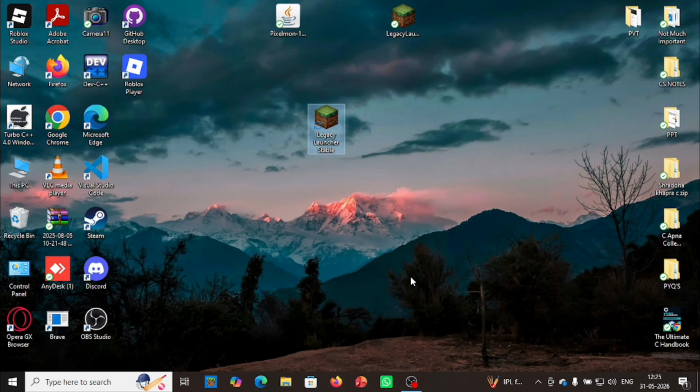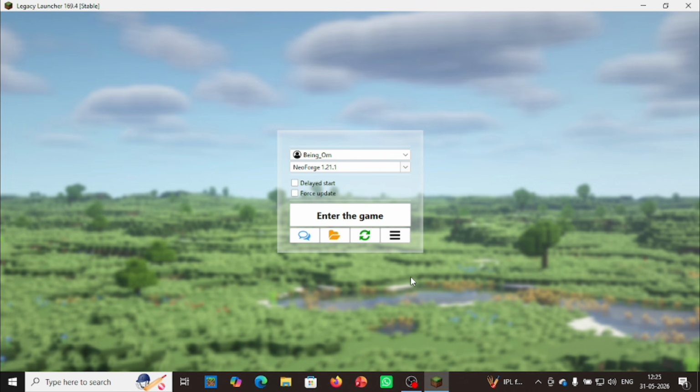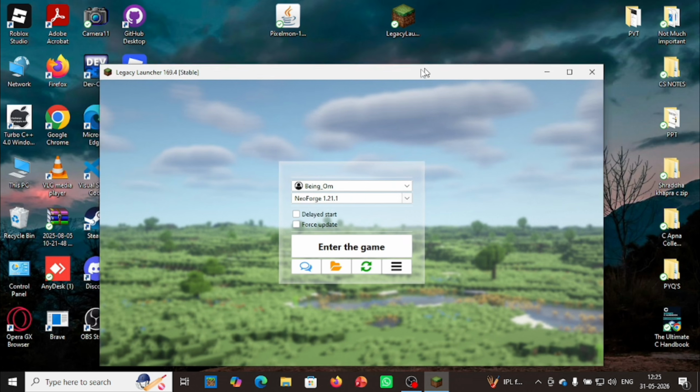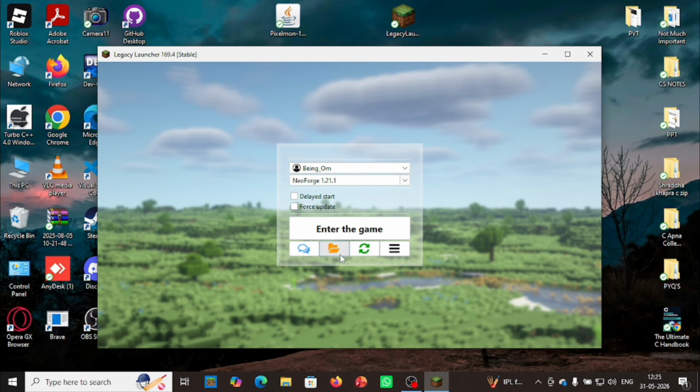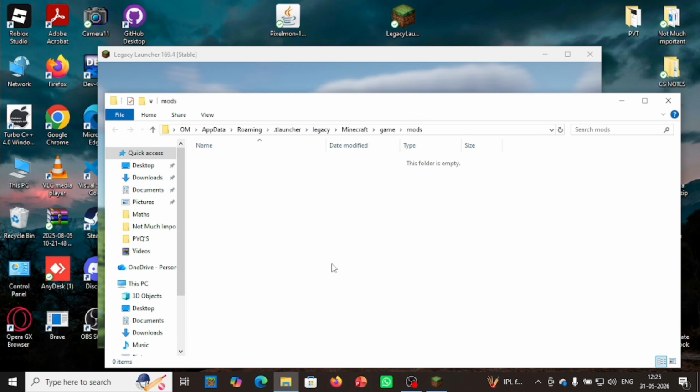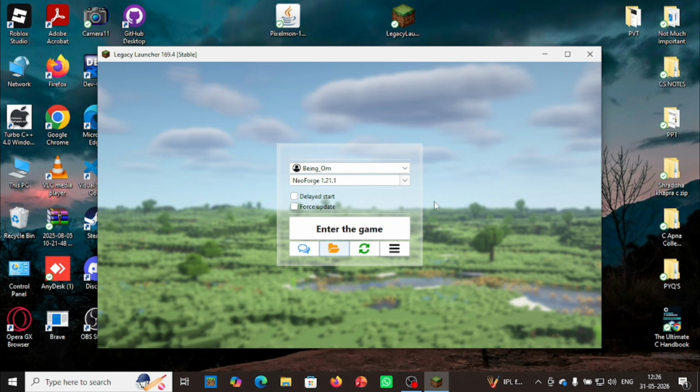So let's quit it and go into the files. Okay, we will go into the file section. This is the mods folder, and we will cut our Pixelmon mod and place it in the mods folder, and then we will run our game.